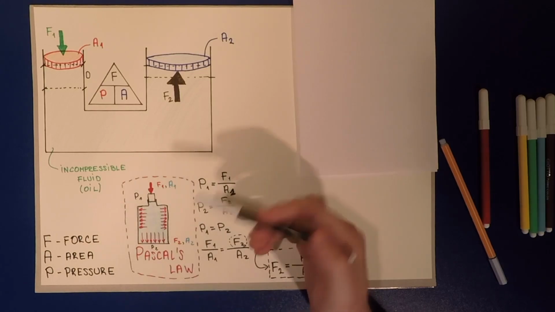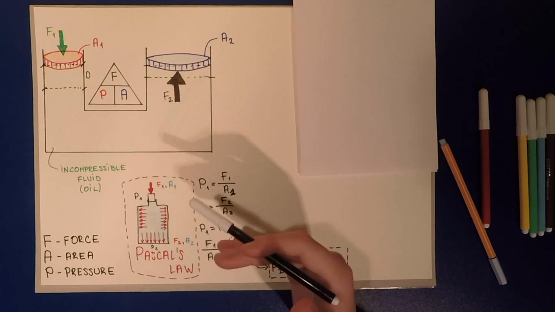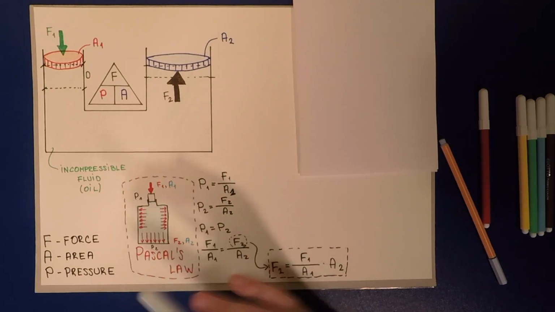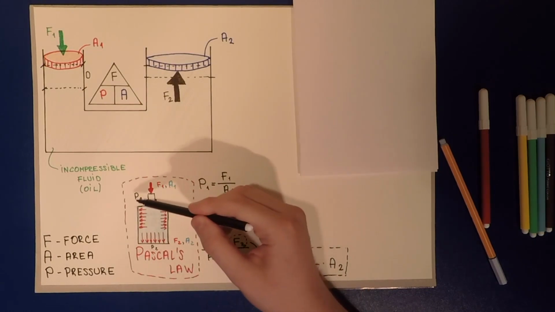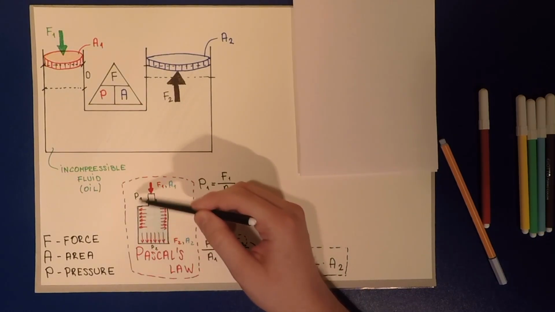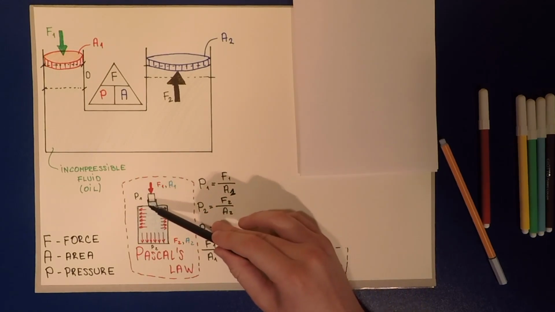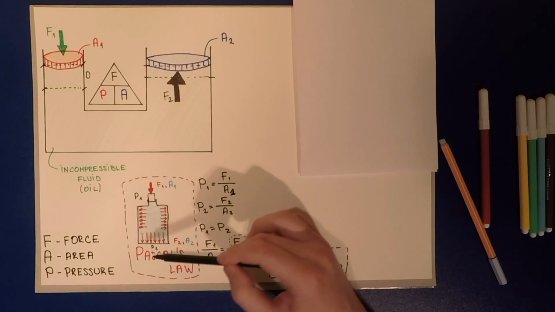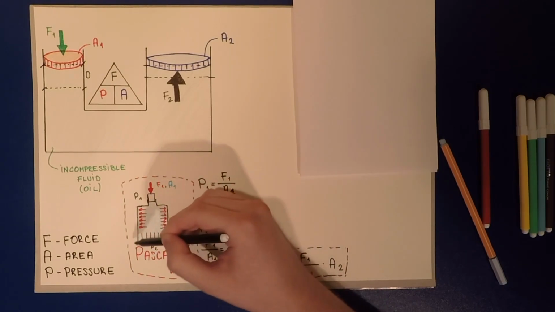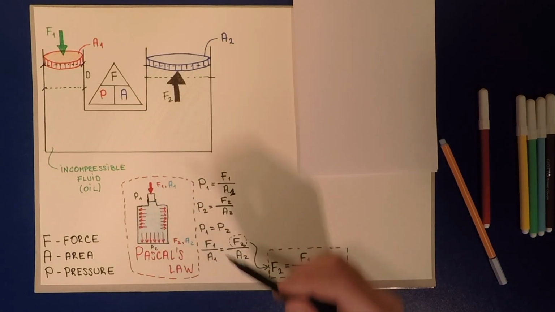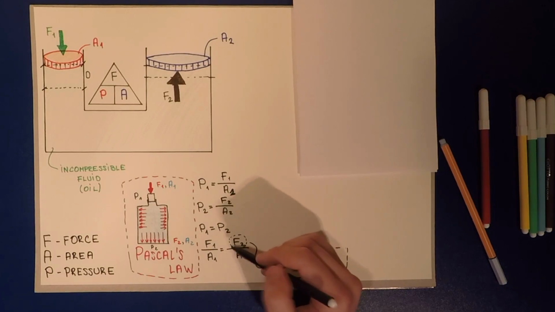And Pascal's law says that the change at any point in a confined incompressible fluid is transmitted throughout the fluid such that the same change occurs everywhere, which means the pressure is going to be the same. So we say P1 equals P2. The pressure that we made here is equal to the pressure down here. And we put those equations right here.